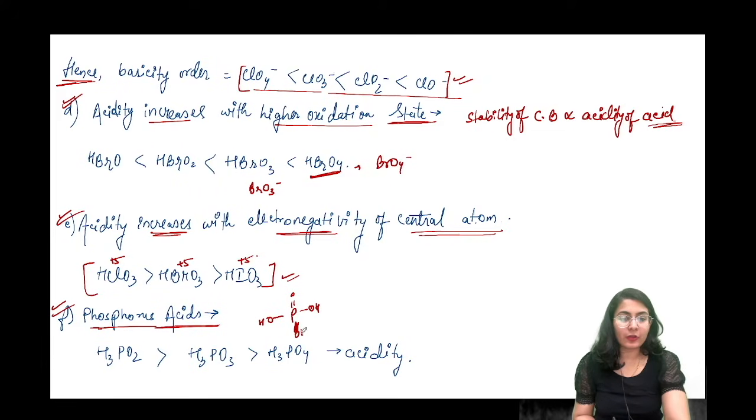H3PO4, right? So there will be one more OH. One double bond oxygen and 3 other OH groups. This is the structure of H3PO4.